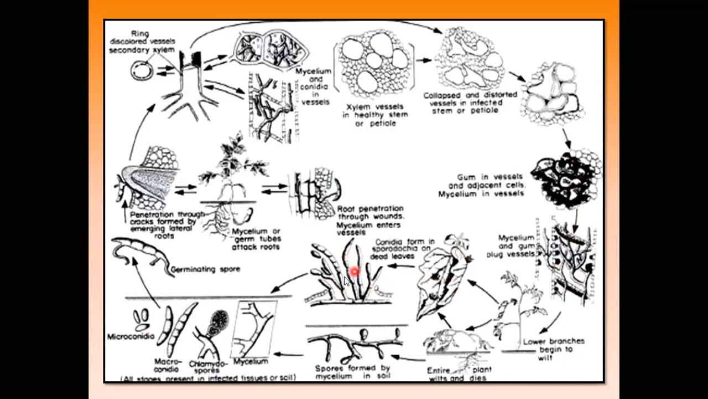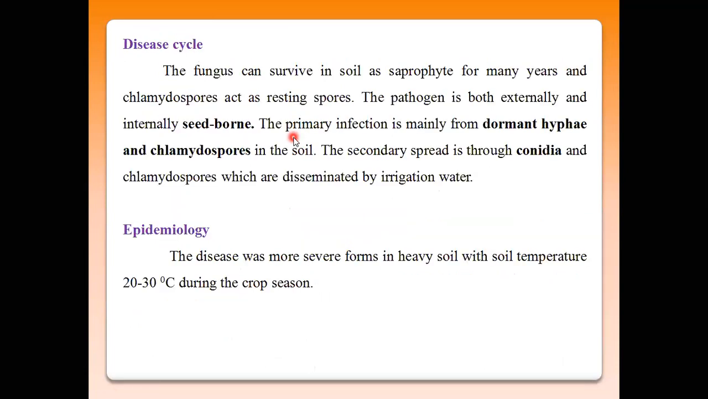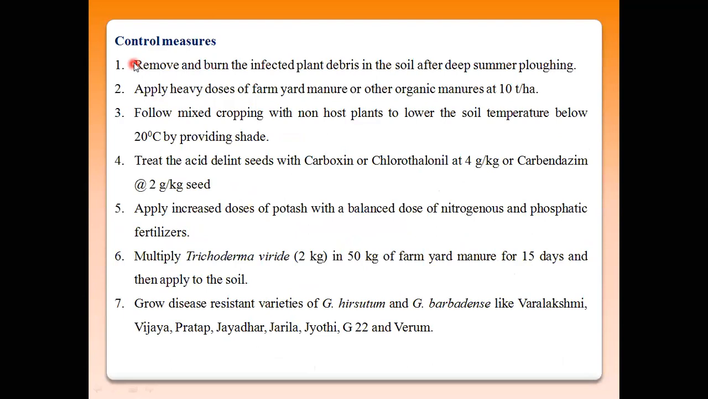And the macroconidia and microconidia are disseminated from the infected plants to other healthy plants. Okay, so in this way the disease spreads from one plant to another plant through macroconidia and microconidia. Then this is the primary source and the secondary source. Then control measures, I already explained these control measures against these wilt pathogens.